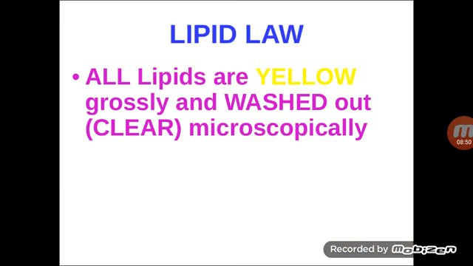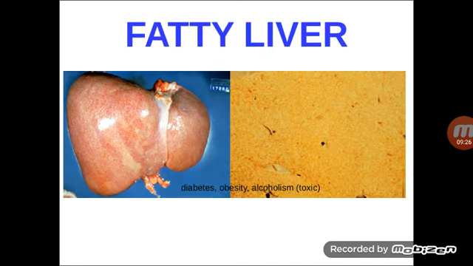What is this lipid law? All lipids are yellow in nature grossly, and these are washed out when you see under microscopy. That means you can see a clear cell, because the stains which we use routinely are alcohol based. In alcohol the fat gets dissolved, so under light microscopy in routine H&E stain, you see an empty clear space with the nucleus pushed to the periphery. This is the lipid law.